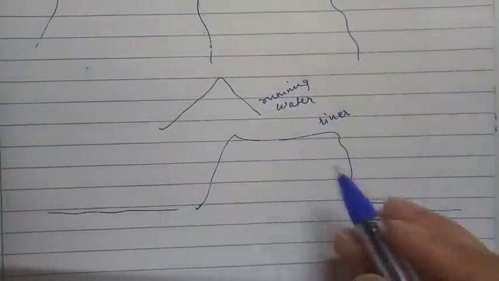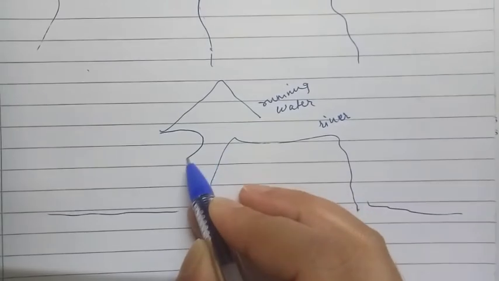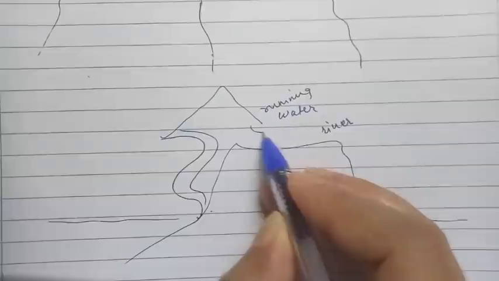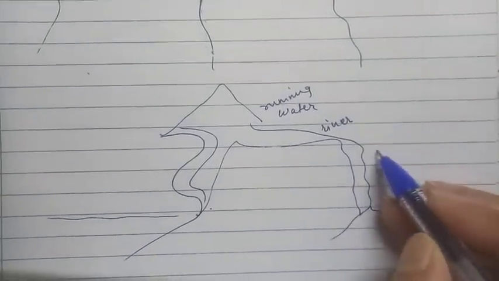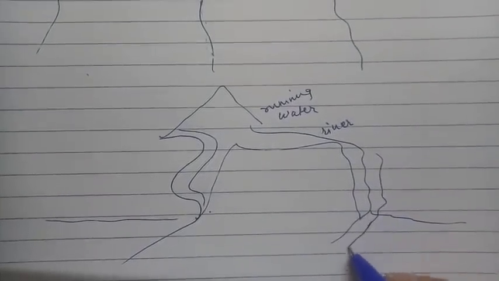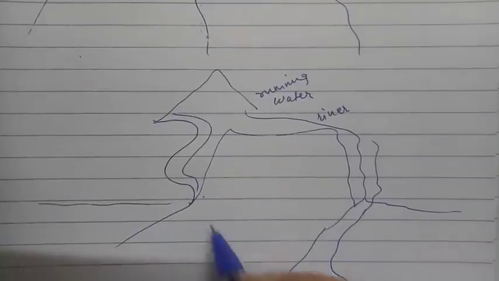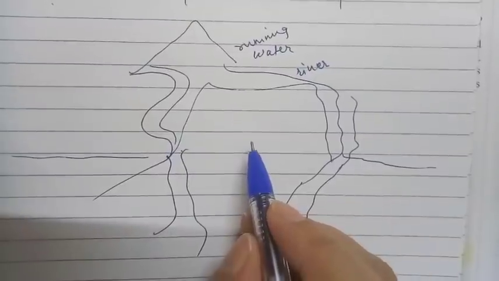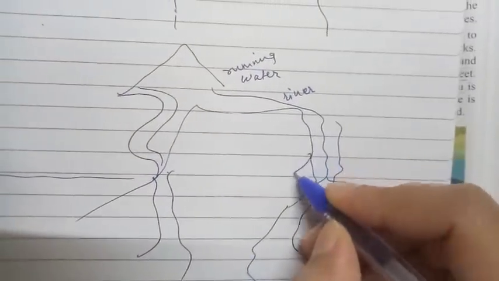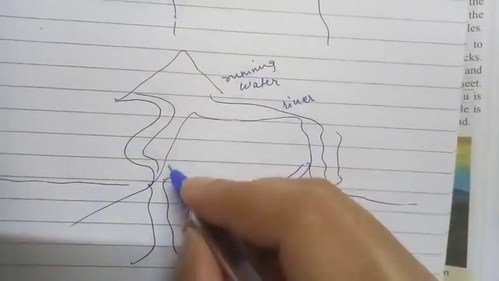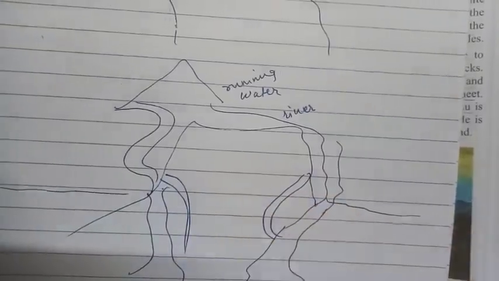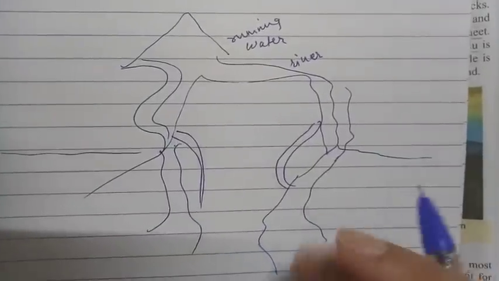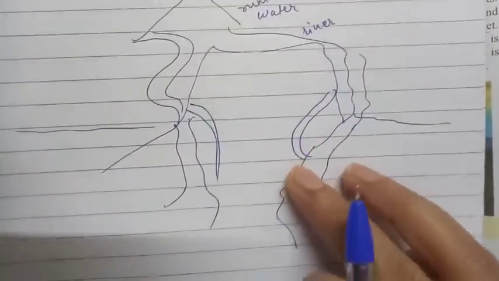River. If from here the river is coming somewhat like this manner, and from here, and it is dissecting due to the force of running water, and this plateau is getting dissected and curved over here as well as from here, what will be the final output of this particular plateau? How will it look?